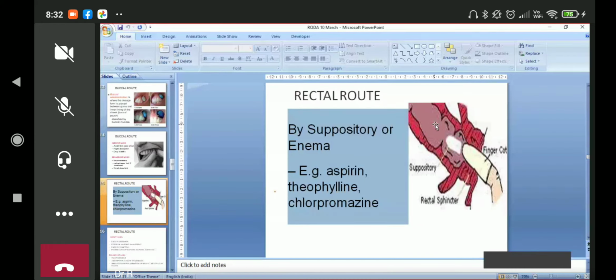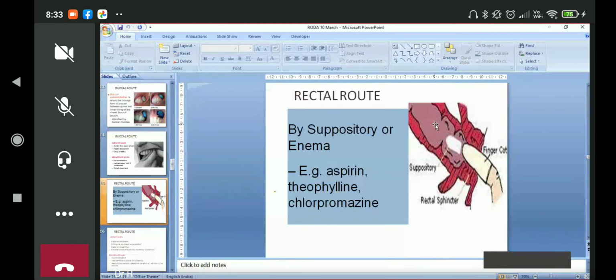Suppositories and enemas can be given. A corticosteroid enema in ulcerative colitis can be given. Aspirin, theophylline can be given in children. Chlorpromazine can be given in children. This route is preferred in children. Even paracetamol, which is a medicine for reducing fever, you all know, can be given to children through the rectal route by suppositories.